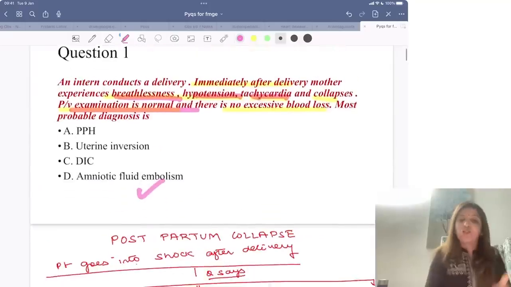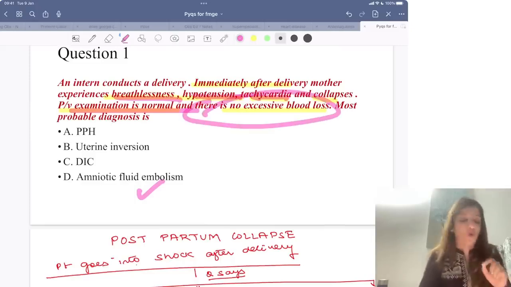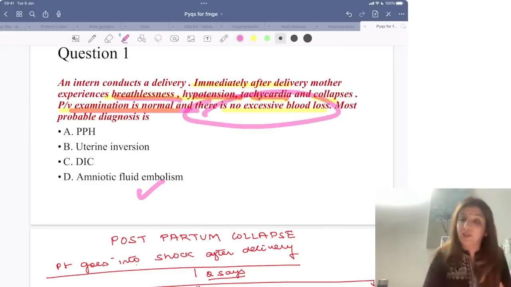अब why is this not a case of PPH? ये PPH क्यों नहीं है? ये PPH इसलिए नहीं है क्योंकि क्वेश्चन में दिया है कि there is no excessive blood loss. Clear to all of you?